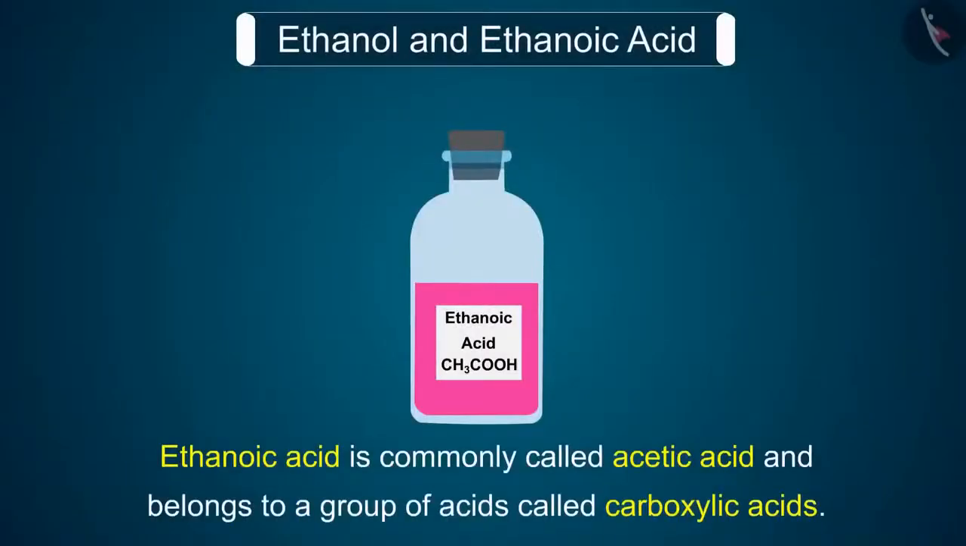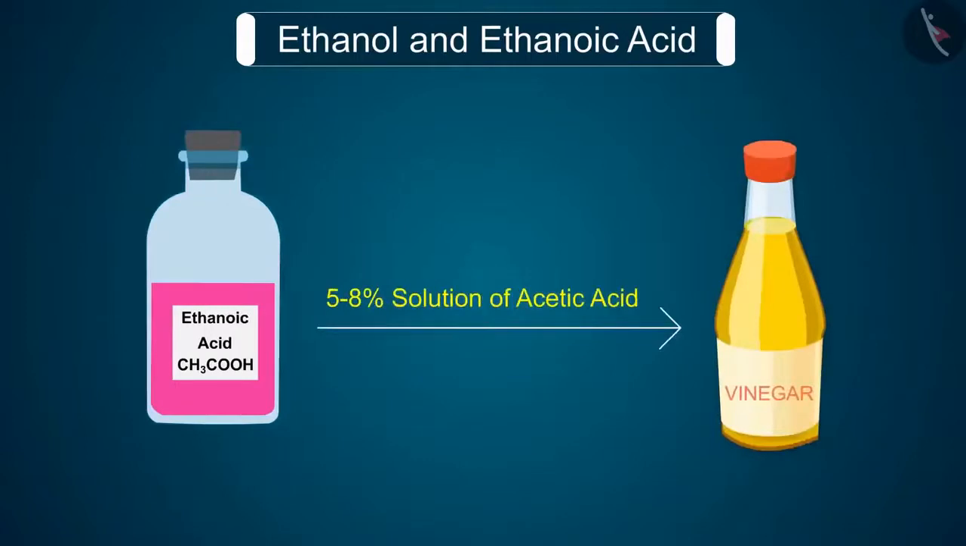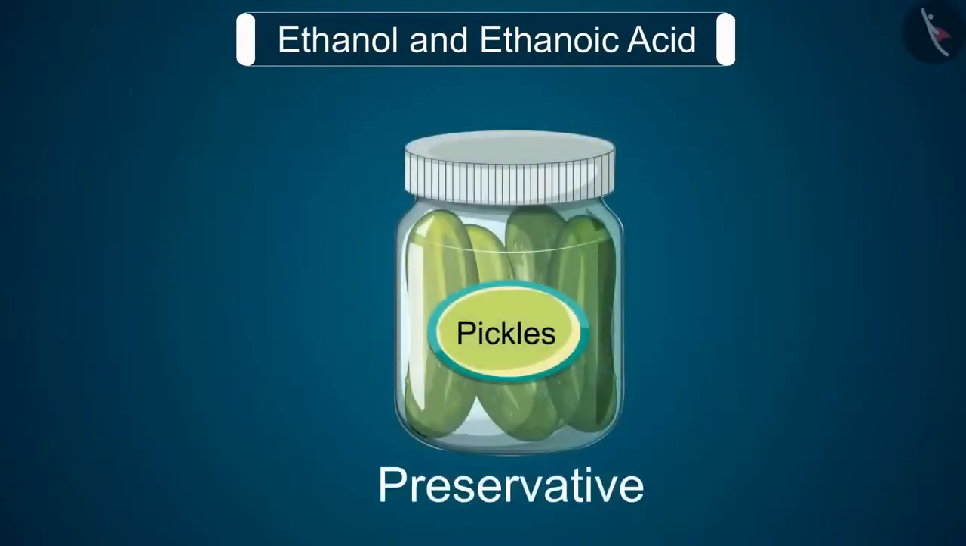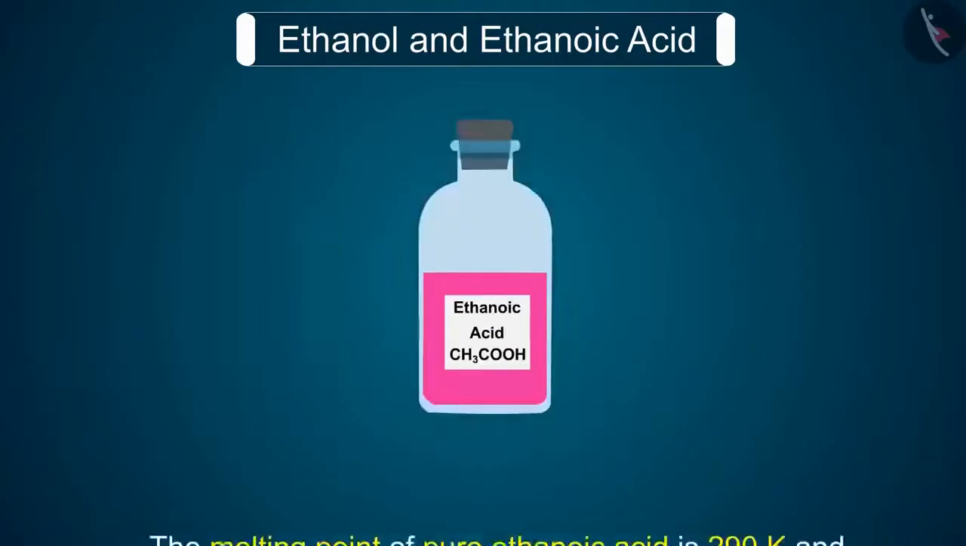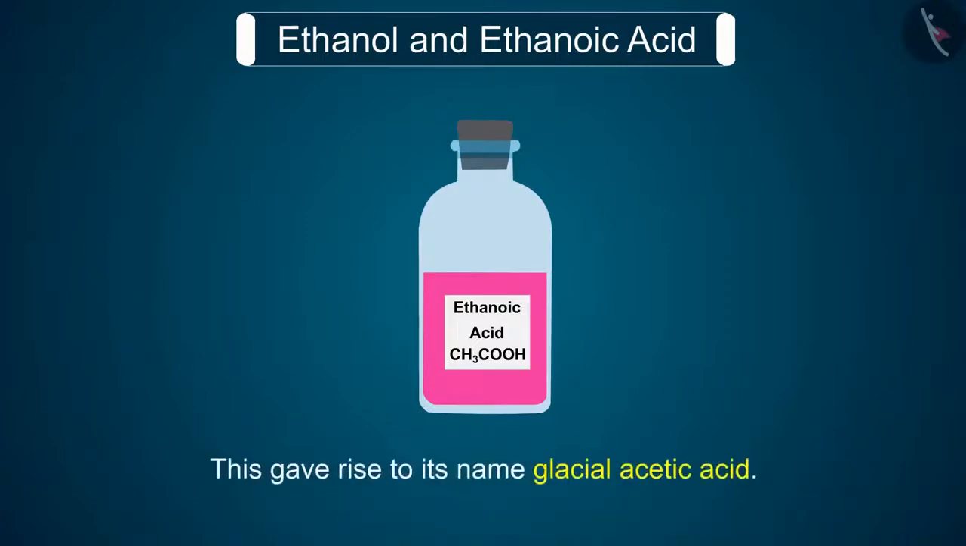Ethanoic acid is commonly called acetic acid and belongs to a group of acids called carboxylic acids. A 5 to 8% solution of acetic acid in water is called vinegar and is used widely as a preservative in pickles. The melting point of pure ethanoic acid is 290 K and hence it often freezes during winter in cold climates. This gives rise to its name, glacial acetic acid.